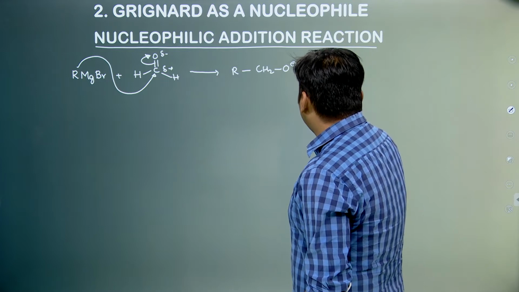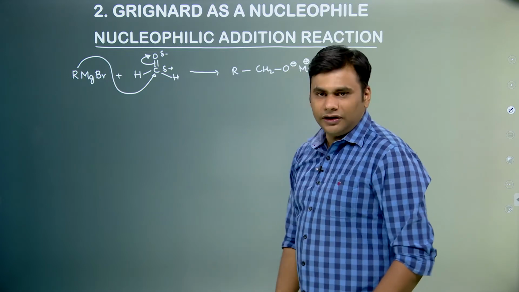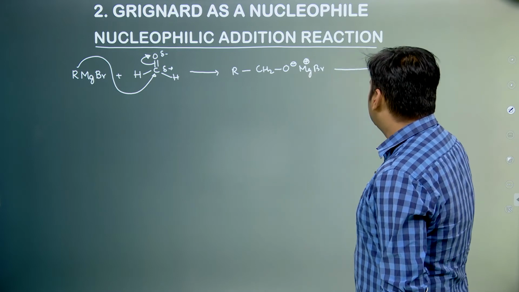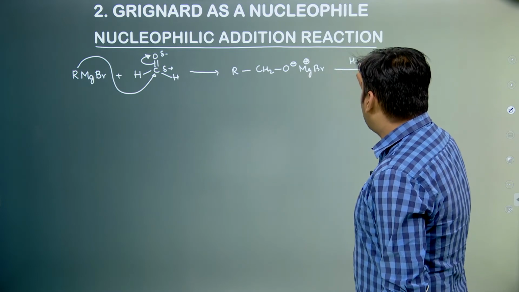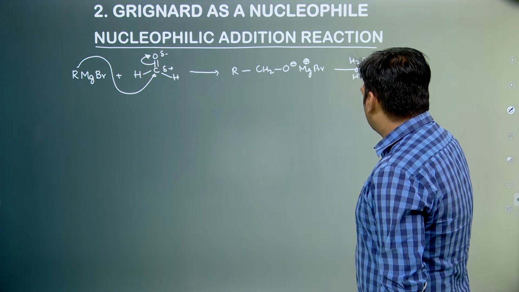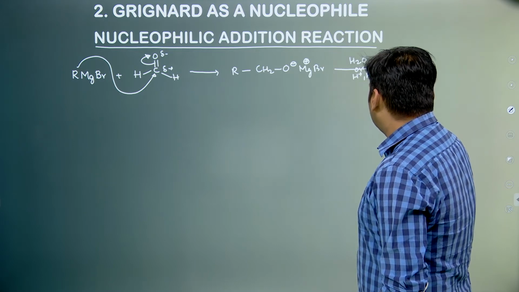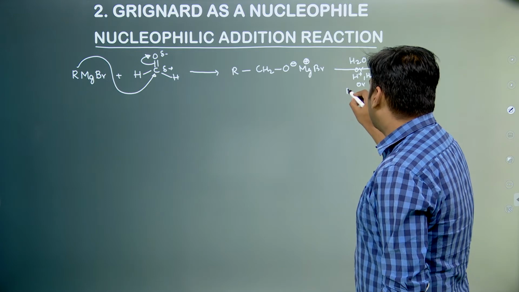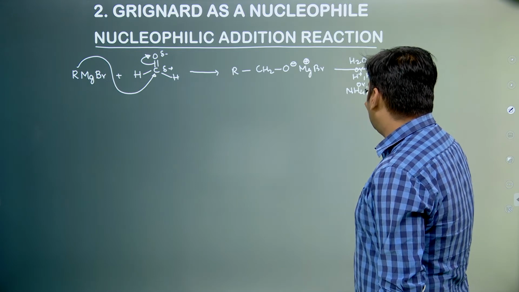Now, because there is an ionic bond between oxygen and magnesium, this can be hydrolyzed in aqueous medium, either we take H2O, or H plus water, or ammonium chloride. Now, ammonium chloride is a salt.